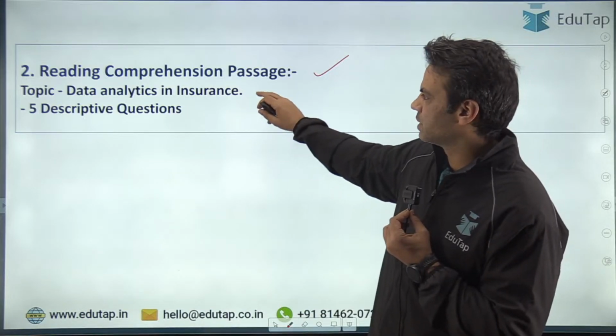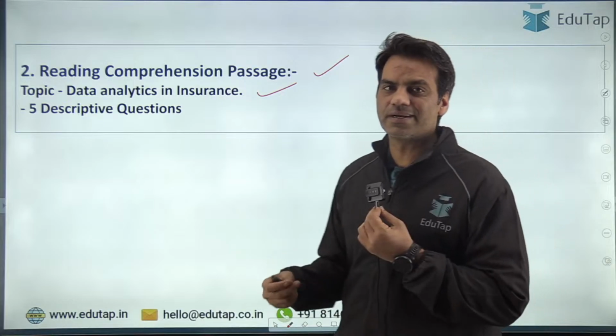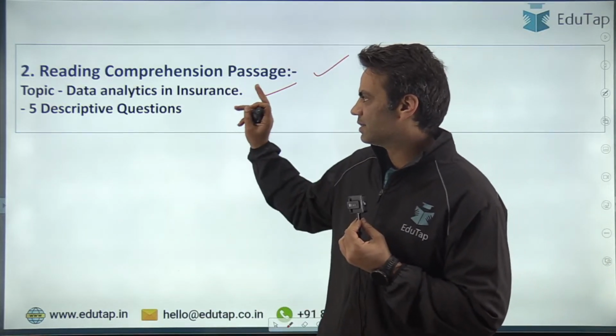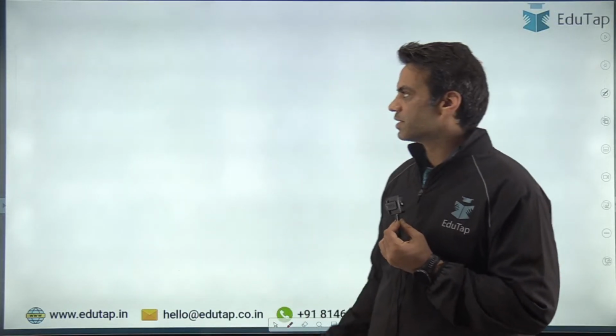But the topic that was given in the comprehension passage was data analytics in insurance. What role can data analytics play in insurance? How can it be a game changer in this? And there were 5 descriptive questions based on the reading comprehension passage. So that was the second question.